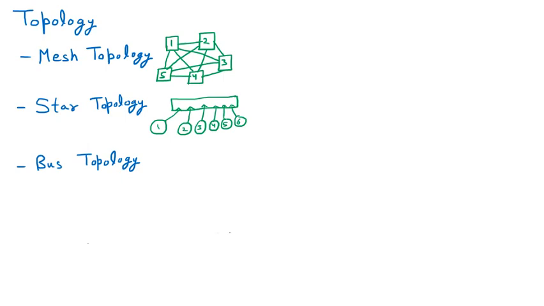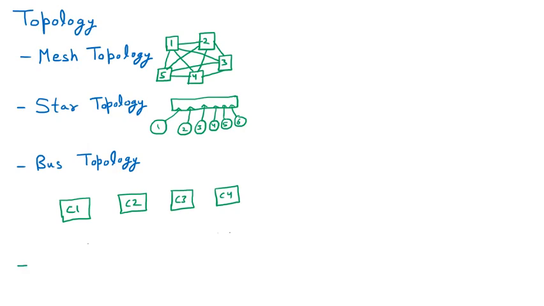Now to make you understand about the bus topology, I am taking one simple diagram. Let us suppose that there are a few stations. We know that stations are the computers. So let us suppose C1, C2, C3 and C4. Let us suppose four computers are there.